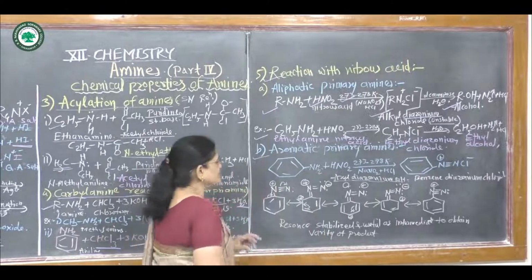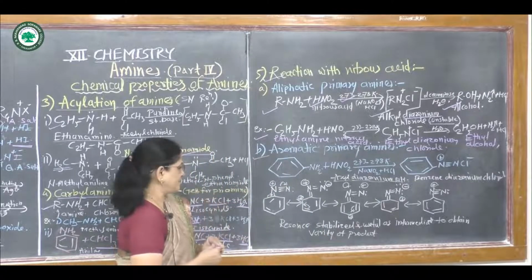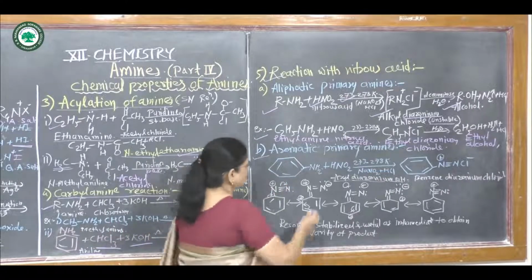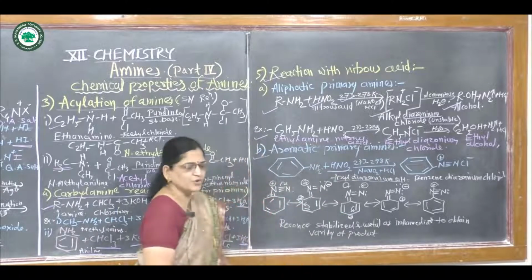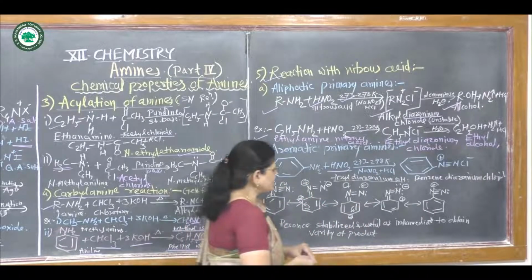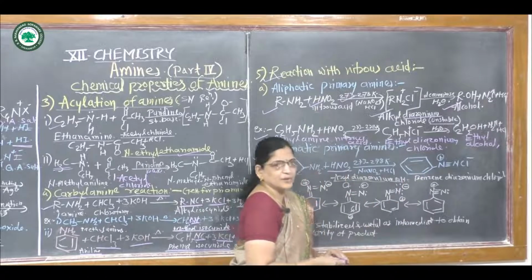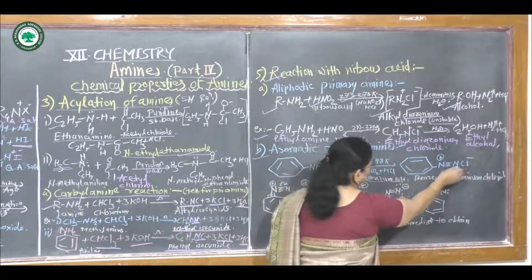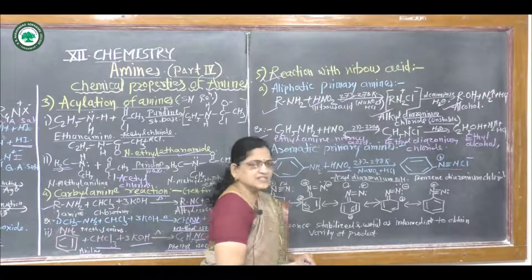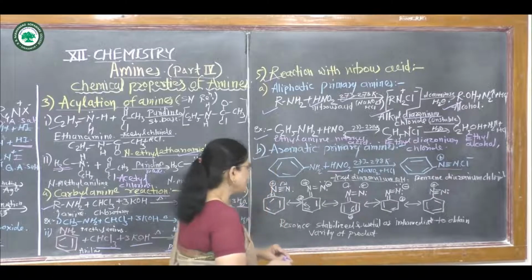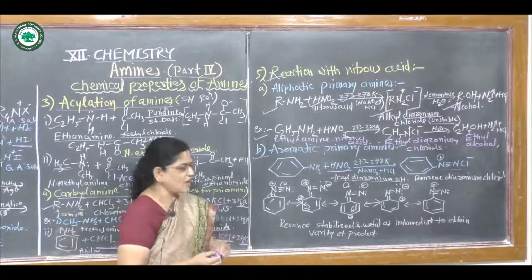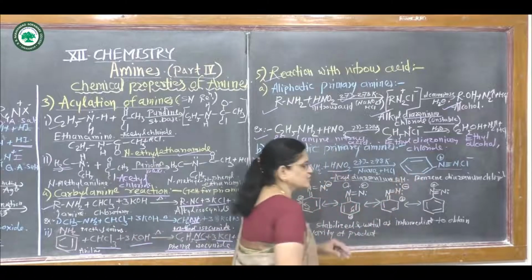Second is the reaction with an aromatic primary amine. Aniline, C6H5NH2, plus nitrous acid, HNO2, at 273 to 278 Kelvin gives benzene diazonium chloride, C6H5N2Cl. The diazonium group is attached to the benzene nucleus, hence it is called benzene diazonium chloride, also called an aryl diazonium salt.